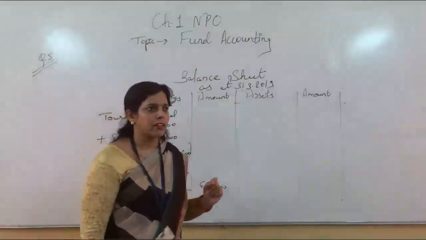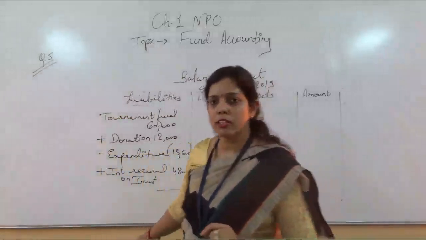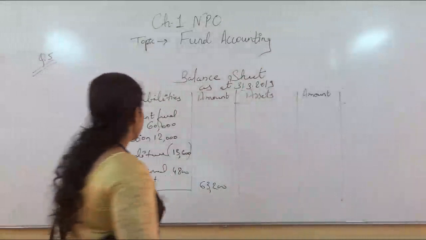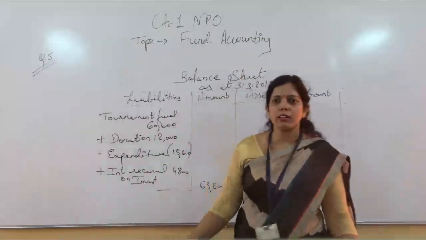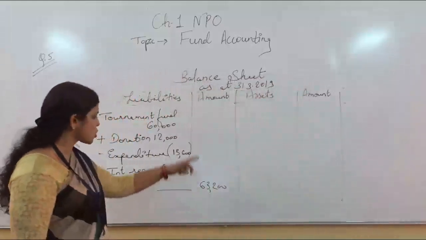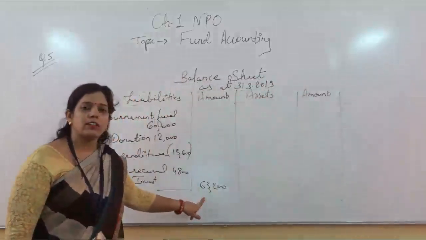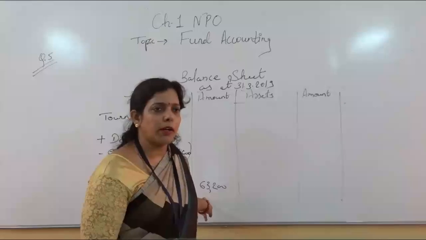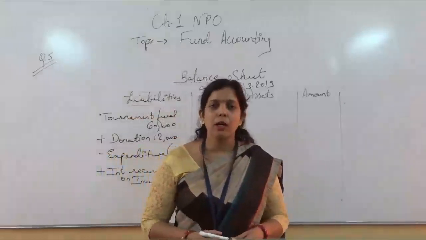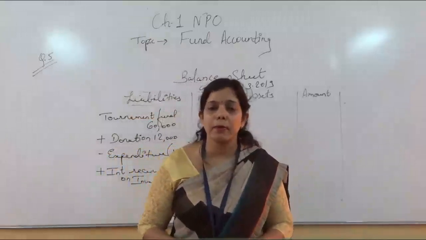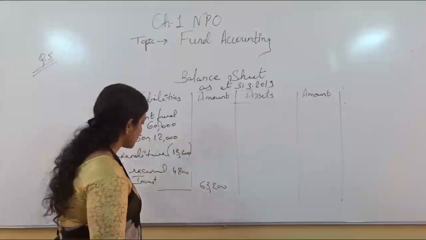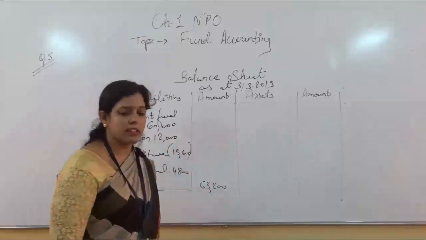Now, a very important thing: suppose instead of a positive answer you are getting a negative answer, what does it mean? It means that in that particular fund the balance is not there and it is going in minus, in negative, so we cannot show it here like this. If the answer is coming in negative, then you will show that answer where? In the income and expenditure, in the expenditure side, not here. But now it is normally a positive answer, so it will be shown like this in the balance sheet.